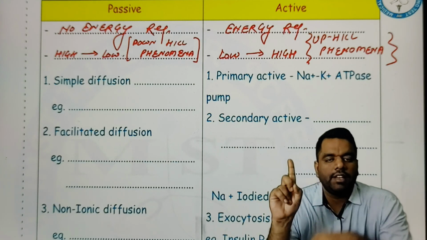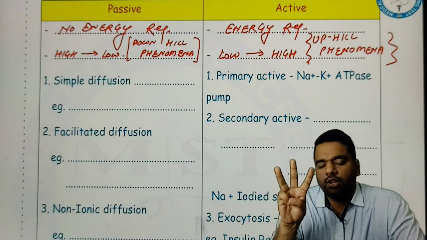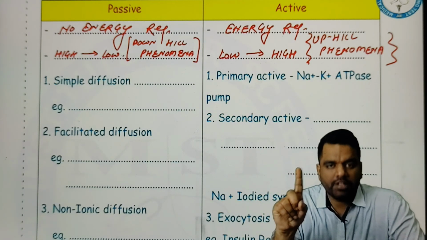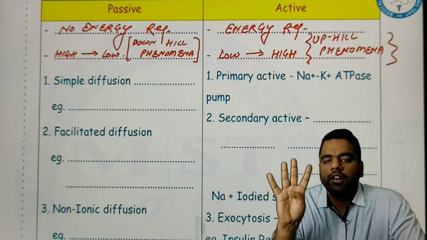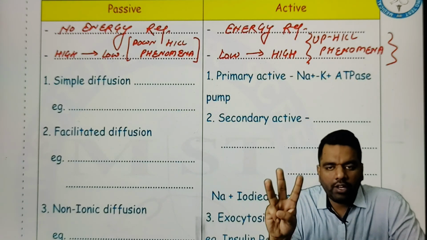So first, in passive, the subtypes are simple diffusion, facilitated diffusion, non-ionic diffusion, and osmosis. Please revise with me. Simple diffusion, facilitated diffusion, non-ionic diffusion, osmosis.